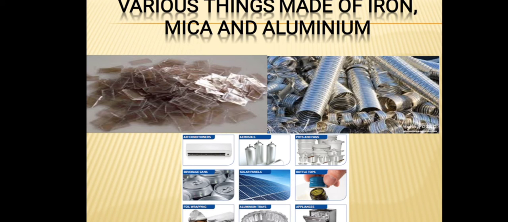See, mica are the thin sheets, right? As you can see in the first picture. Then in the second, you can see the various things which are made up of aluminium. Then below also aluminium utensils are there.